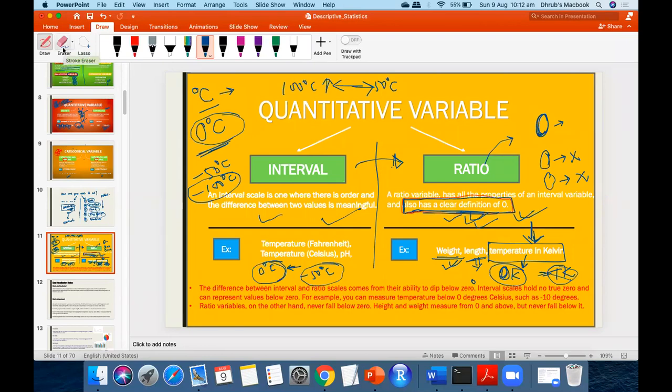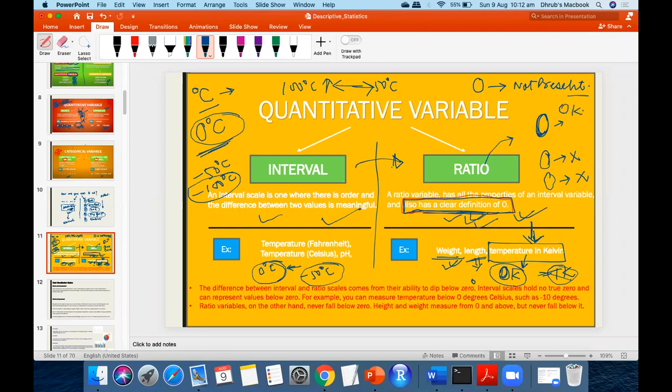Ratio cannot be 0 as well, right? Again, I'm saying that is not the ratio in mathematics that we talk about. You have written a clear definition of 0, so that point is not clear to me. Clear definition of 0 means whenever for that variable, if we give the value as 0, that means that particular variable is not present. That doesn't mean it cannot be 0, is what I'm saying.